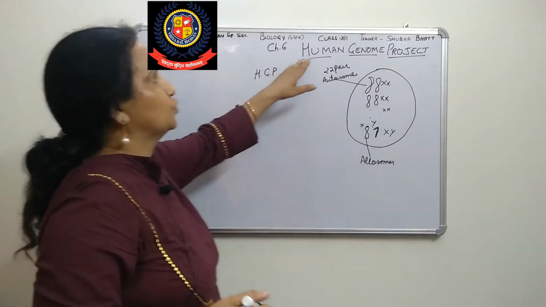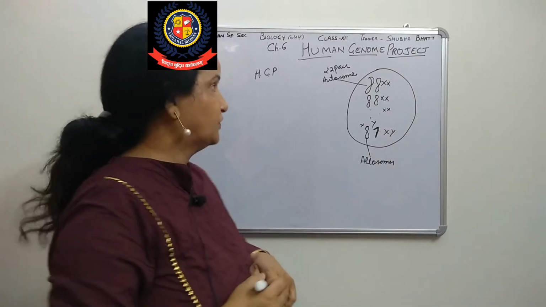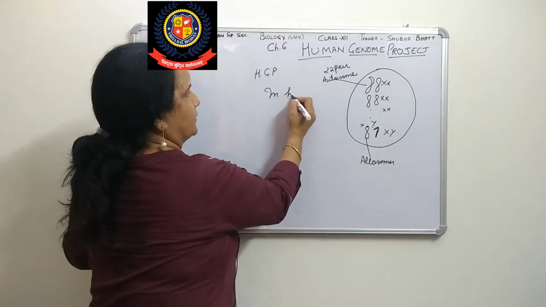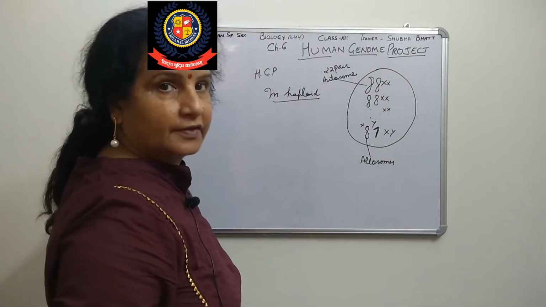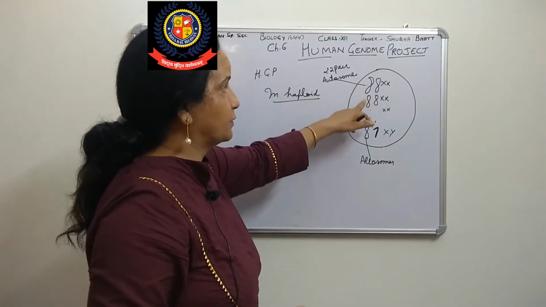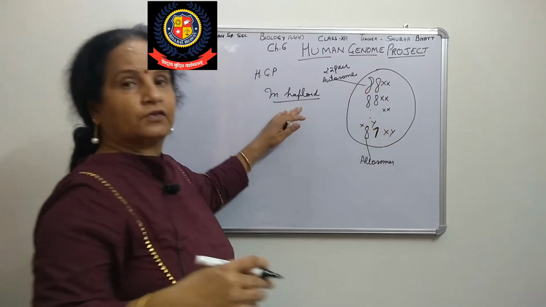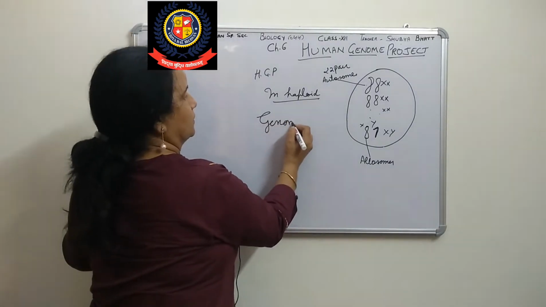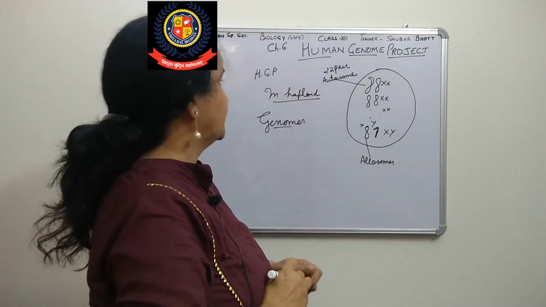Now when we talk about the Human Genome Project, first we want to know what a genome is. The genome is the 23 pairs in haploid cells, meaning whatever the nucleotide sequences or genetic information present in them, one from the paternal side and the other from the maternal side. In one set, the total sequences are called the genome. It means all the genetic information or sequences present in any haploid cell.